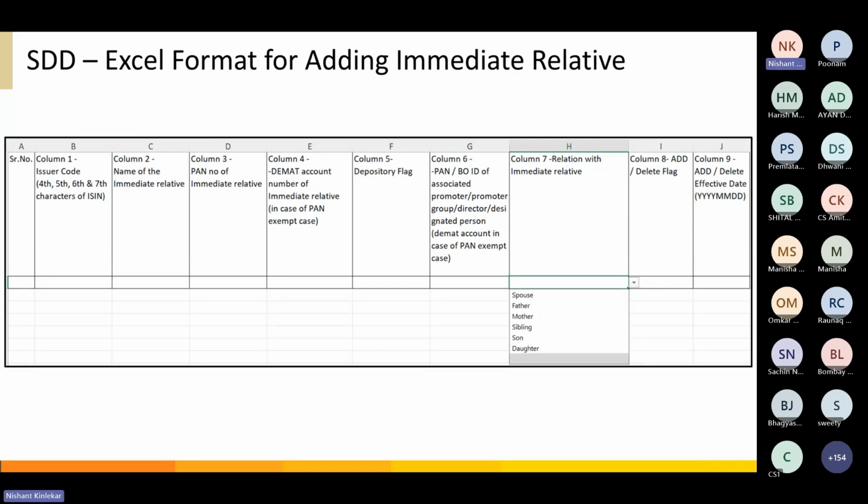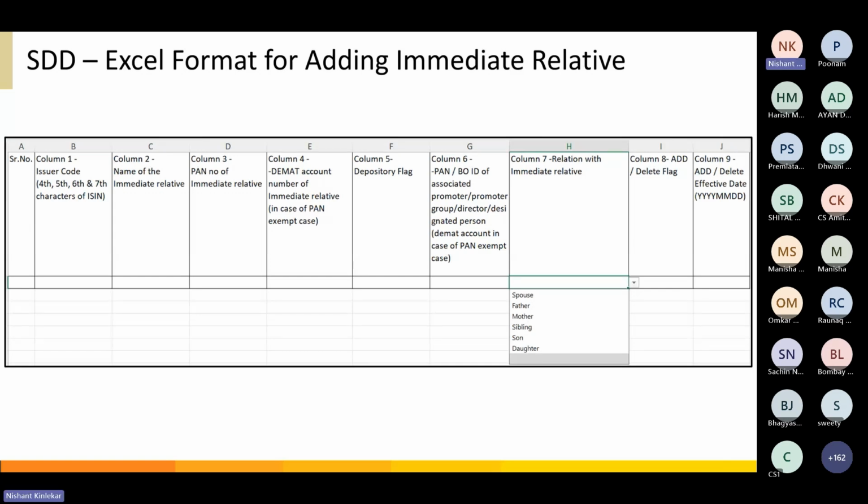In column H, the relation category, we have already provided the relationship categories. There are seven categories: spouse, father, mother, sibling, son, daughter. And we have also added one extra category, that is others, where you can mention any other relation category which is not mentioned in these categories.